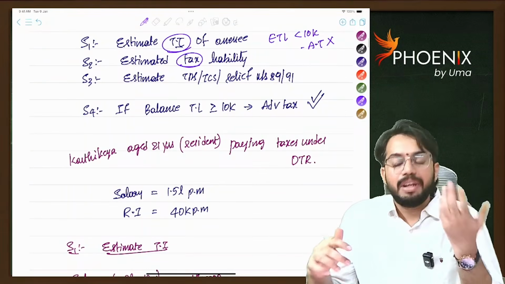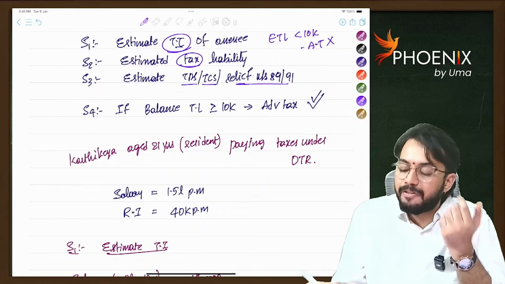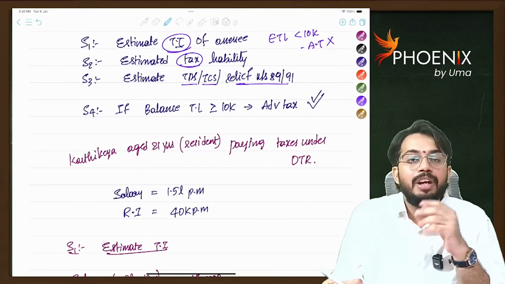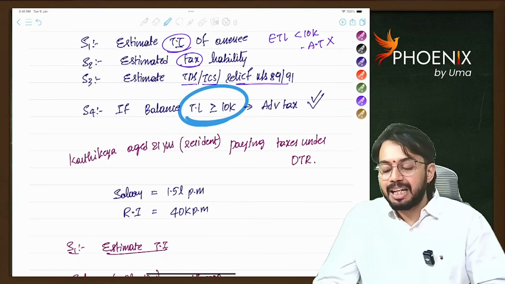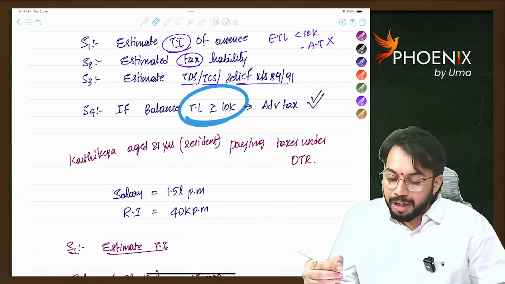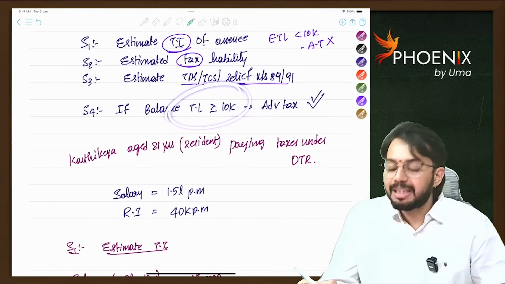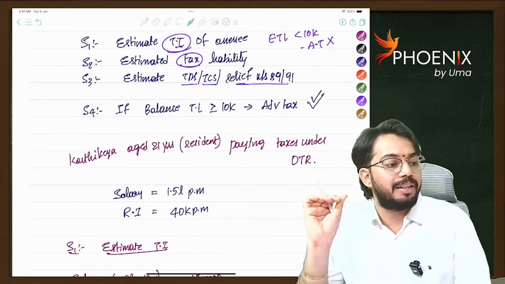Now, we will estimate TDS credit, TCS credit, and relief under section 89 or 91. After estimating these, we calculate the balance tax liability. If the balance tax liability is greater than or equal to 10,000, then only advance tax provisions are applicable. Otherwise, advance tax provisions are not applicable. Are you able to understand?